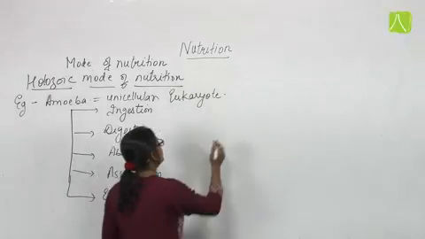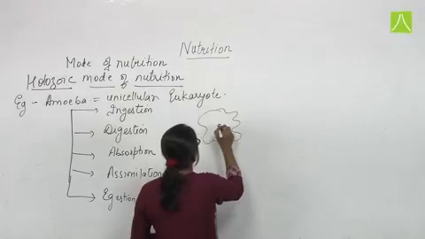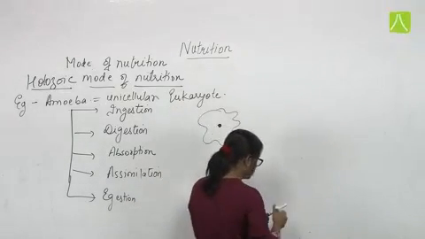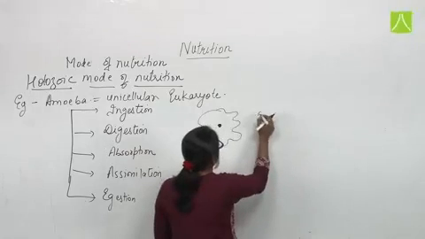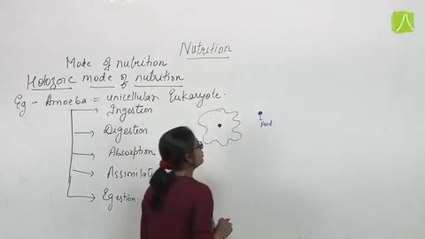Now how is it doing this? Amoeba is an organism which does not have a definite shape. If there is a particular food present just near its cell, what is amoeba doing?